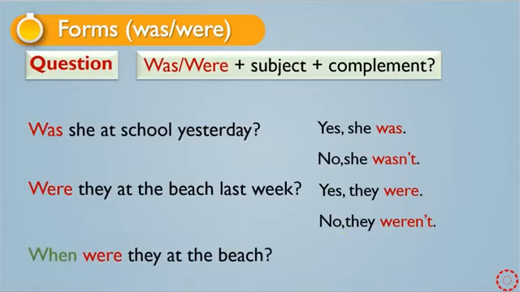In addition, we also have WH question words. We can ask with a WH question word. We can put it at the beginning of the sentence, before was and were. We can say, when were they at the beach? And also you can answer. We can say last week or last month.